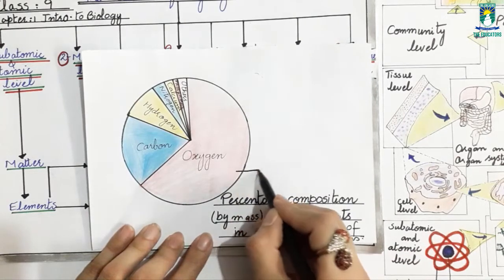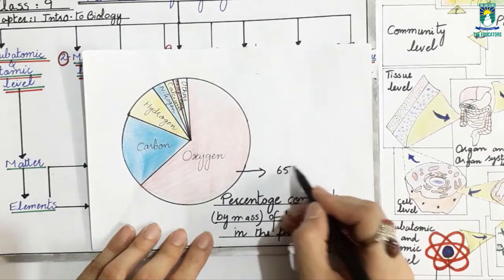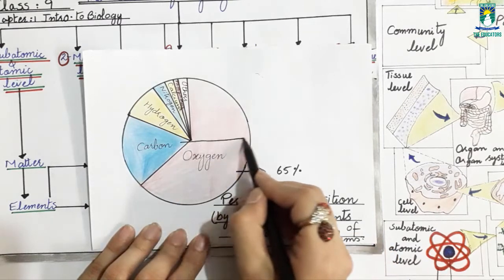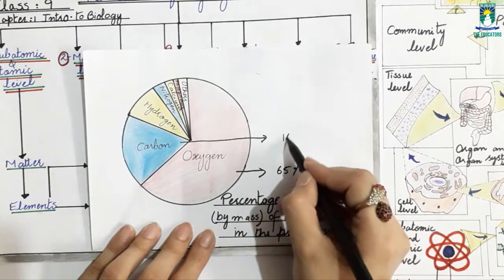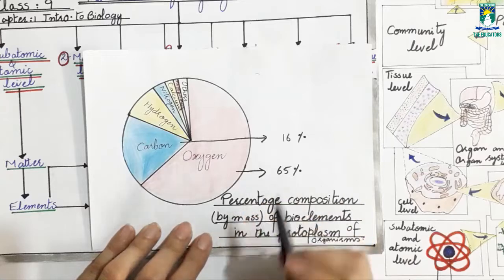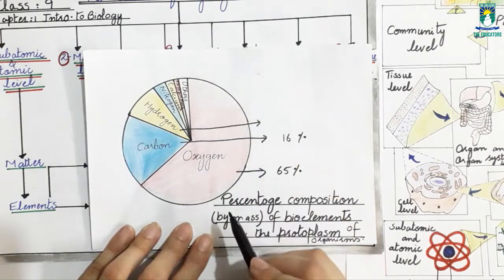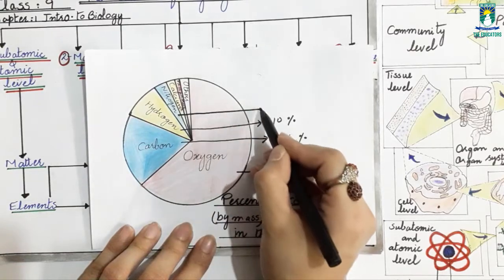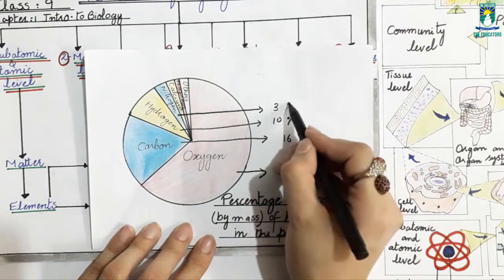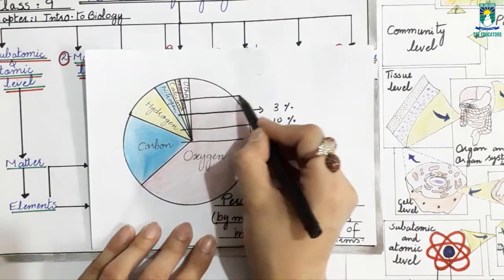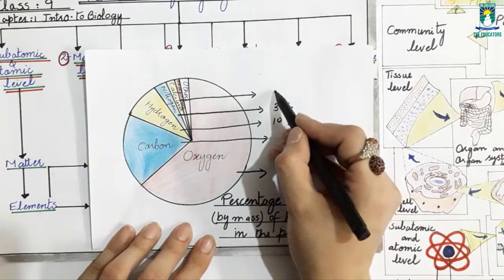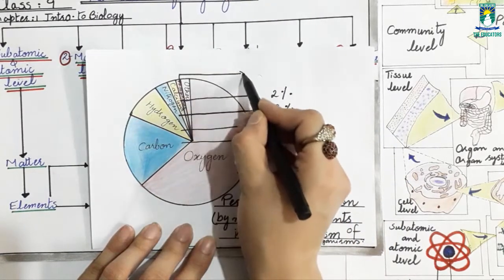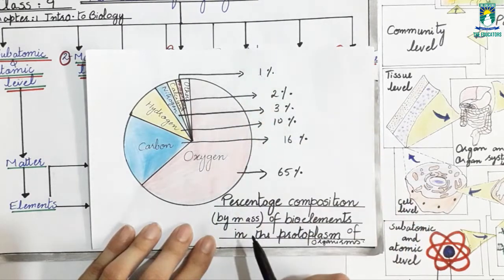Oxygen makes up around 65% of our body mass, while carbon makes 16% of our total body mass, hydrogen makes 10%, nitrogen makes 3%, calcium makes 2%, while phosphorus makes 1% of our total body mass.